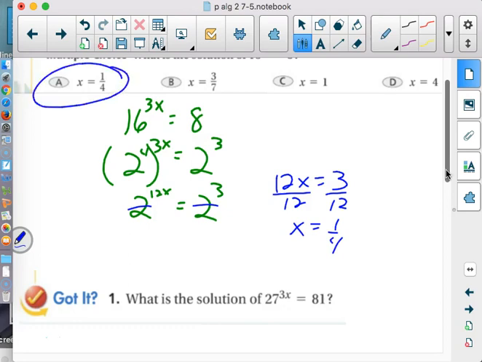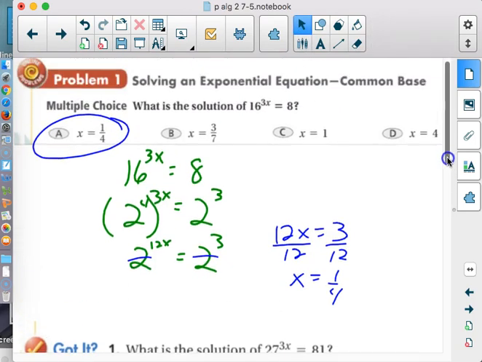Very easy to check, by the way. Take a look at this problem. All we have to do is punch in 16 to the 3 times 1/4 power. And we'll know. Does that give us 8? So 16 to the parentheses 3 times parentheses 1/4, is that 8? There it is. So I like the solving problems. It's always one of those things before you turn in your test, you can go back and just check it. Okay, do all my answers work that I have here?